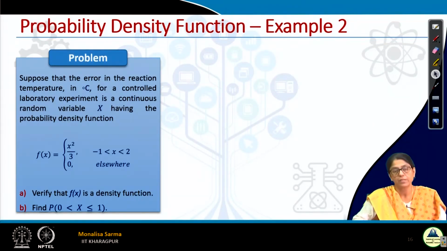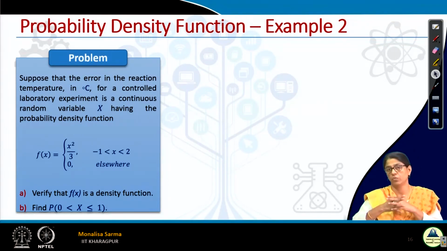So, now there is a small example. Suppose that the error in the reaction temperature in degrees centigrade for a controlled laboratory experiment is a continuous random variable X having the following probability density function. It is given f(x) equals x squared by 3 for a particular range. What is the range? x varies from -1 to 2, and in other places it is 0. Okay. So, we have to verify that f(x) is a density function.